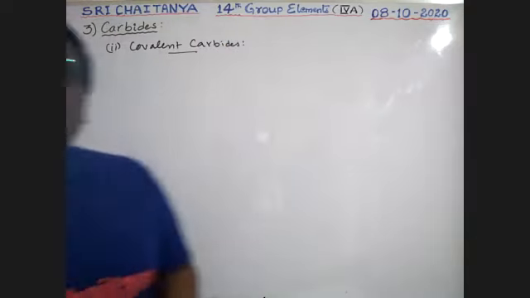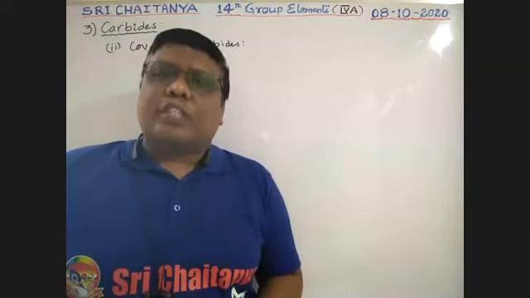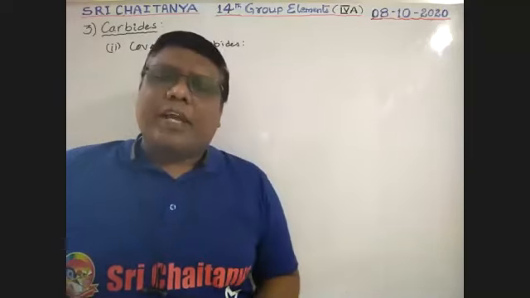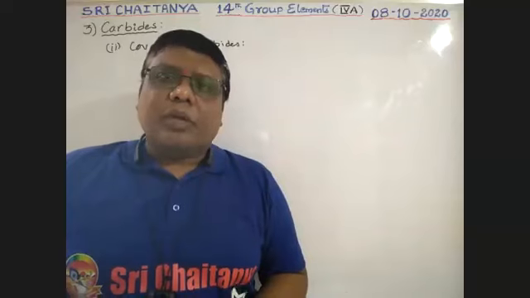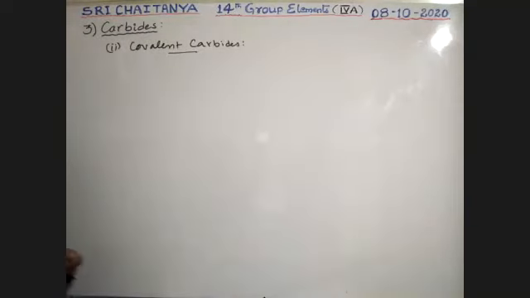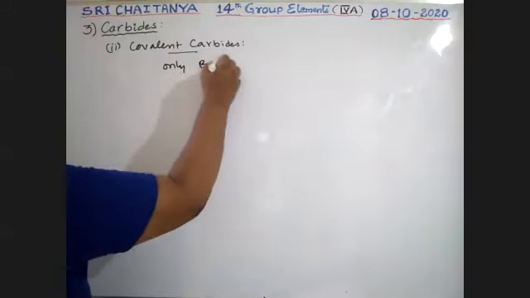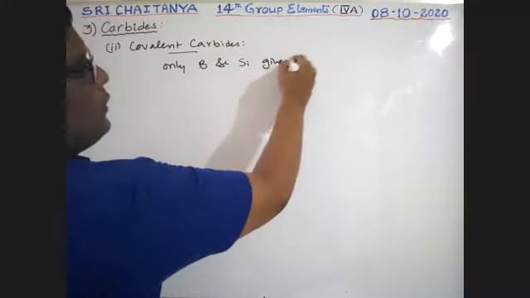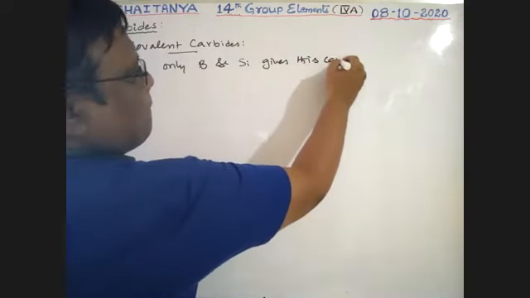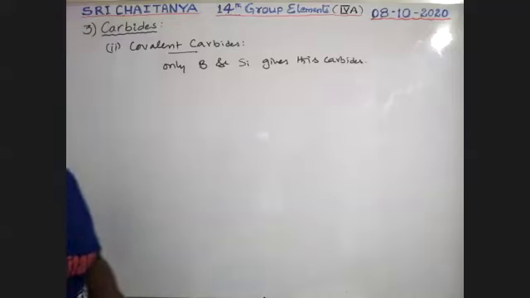The electronegativity of the elements which give this type of carbide is just less than that of carbon, almost equal to carbon. So only boron and silicon give these carbides.